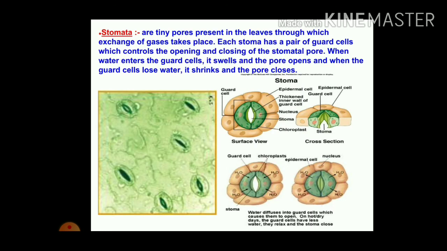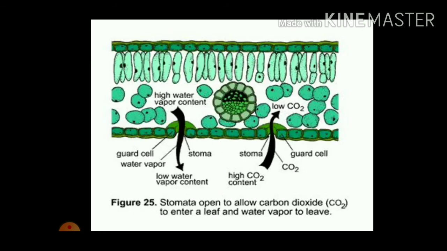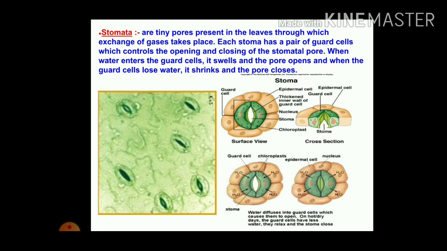Now we will discuss stomata. Stomata are tiny pores present in the leaves through which exchange of gases takes place. Each stoma has a pair of guard cells which control the opening and closing of the stomatal pore.